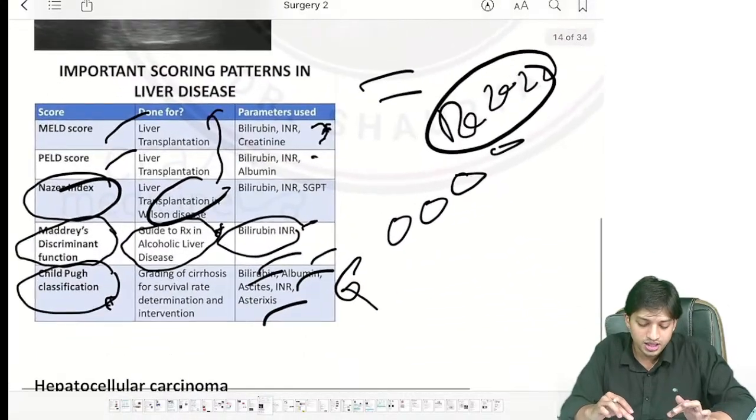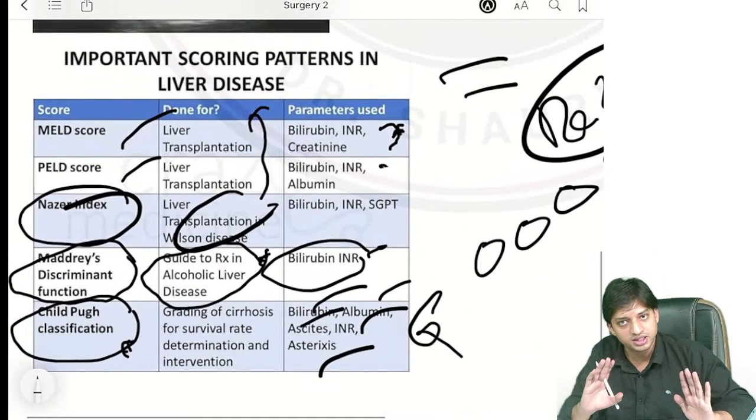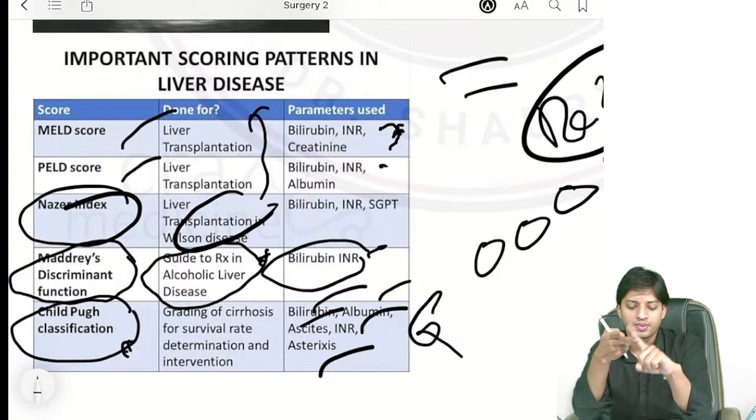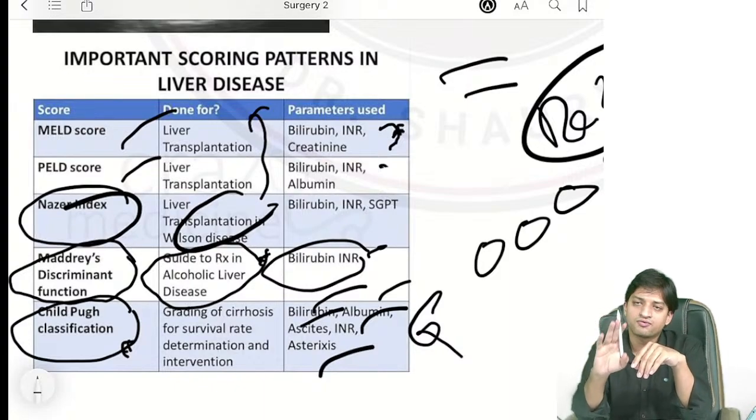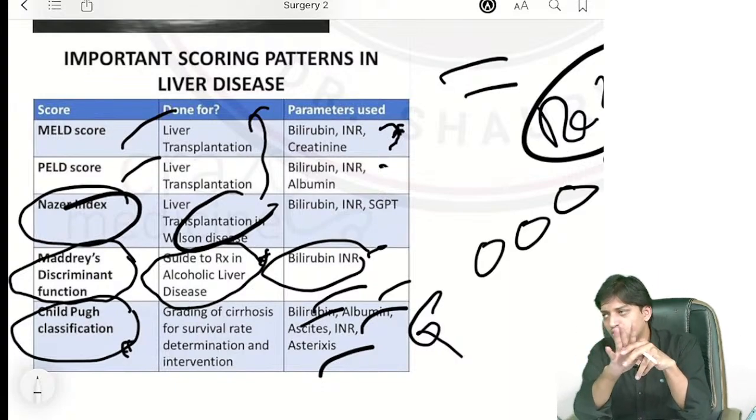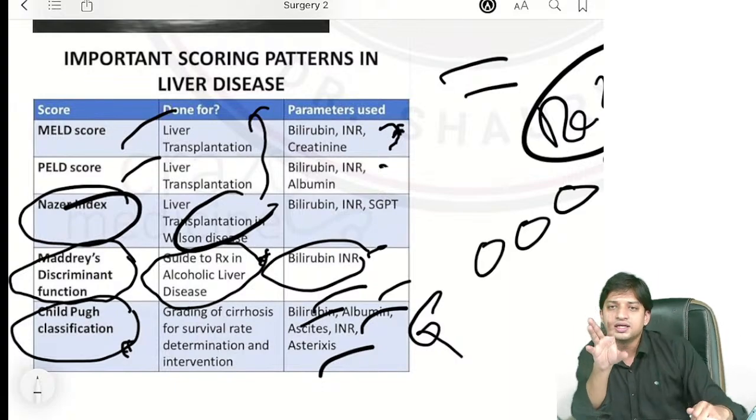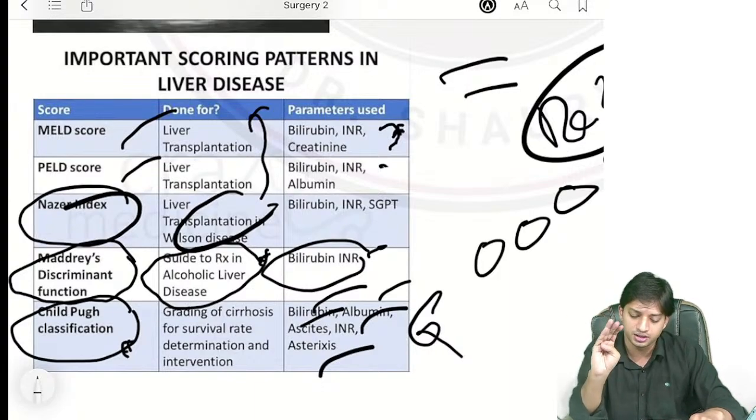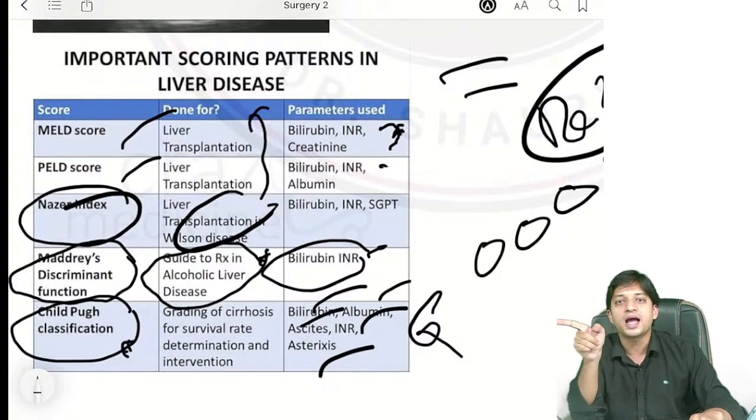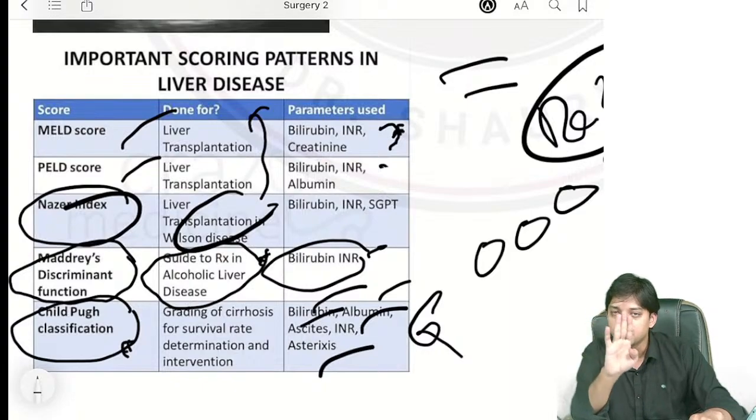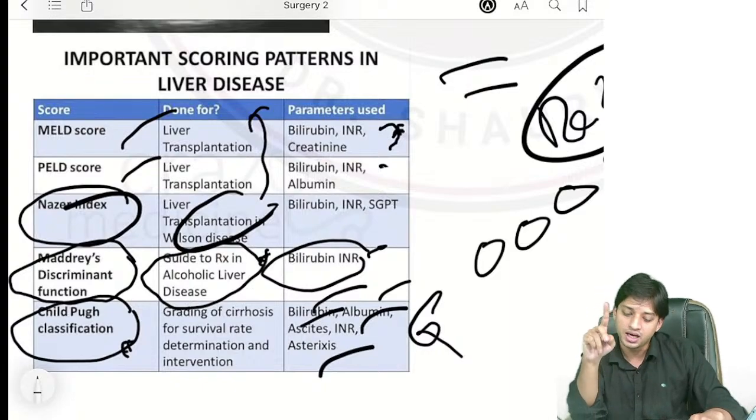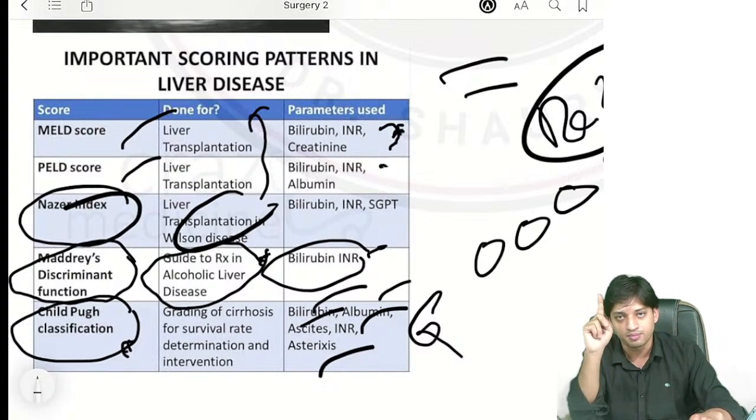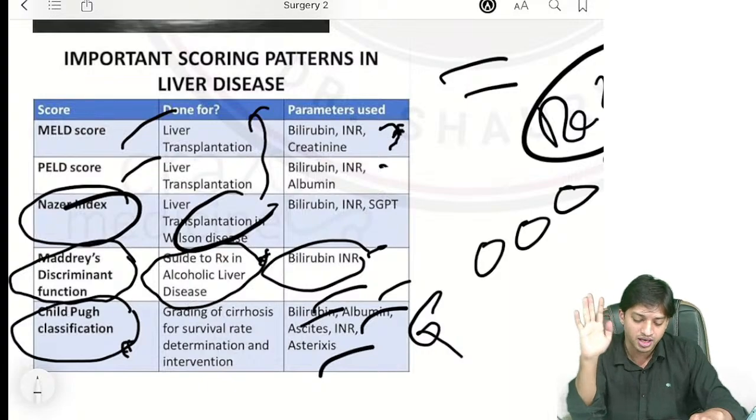Coming here for the important scoring patterns, some important scoring patterns they have asked you. They have asked you about the MELD score and the PELD score, right? In liver, both are done for liver transplantation. They have not asked you the score entirely, they have just asked you the parameters. So the parameters are bilirubin, INR, and creatinine in the MELD, and in the PELD it will be albumin. In MELD and PELD, bilirubin and INR are the same, but creatinine will be extra in the MELD, and in PELD, albumin will be the extra parameter. Done.